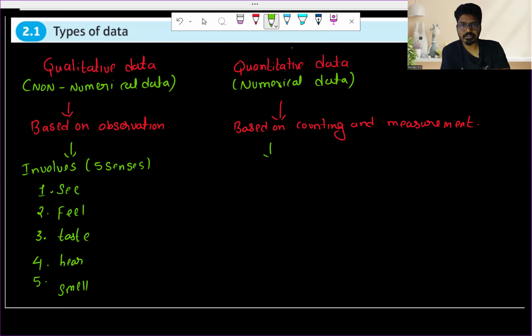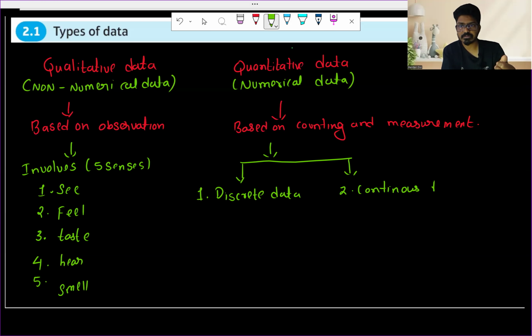Now, based on quantitative data, there are 2 types of quantitative data. Number one is discrete data, and number two is continuous data. So what is discrete data? Discrete data is data which can be counted, and continuous data is measured.